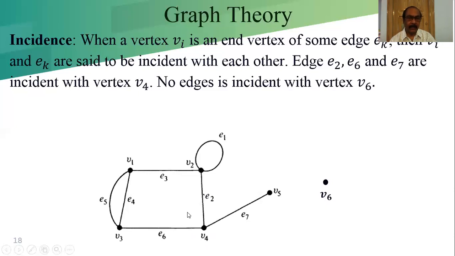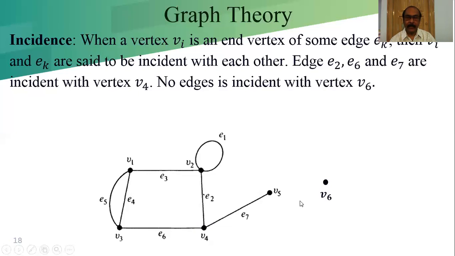These three edges are incident to the vertex V4. So we say E2, E6, E7 are incident with vertex V4. No other edges are incident to V4.